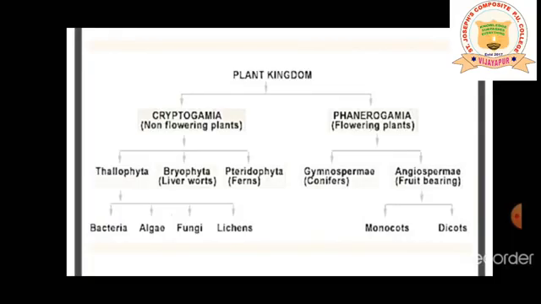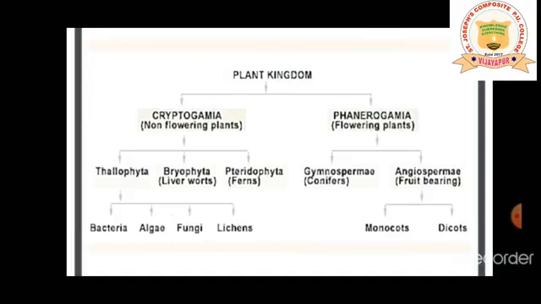Phanerogams are the plants which bear flowers. Again, cryptogams are classified into three subdivisions: Thallophyta, Bryophyta, Pteridophyta. Thallophyta is again divided into four subdivisions: bacteria, algae, fungi, lichens.